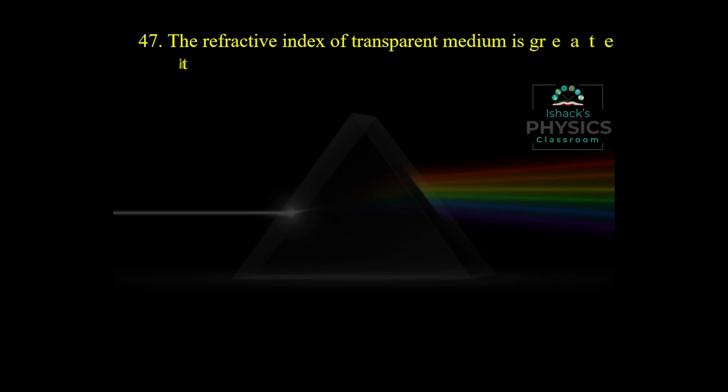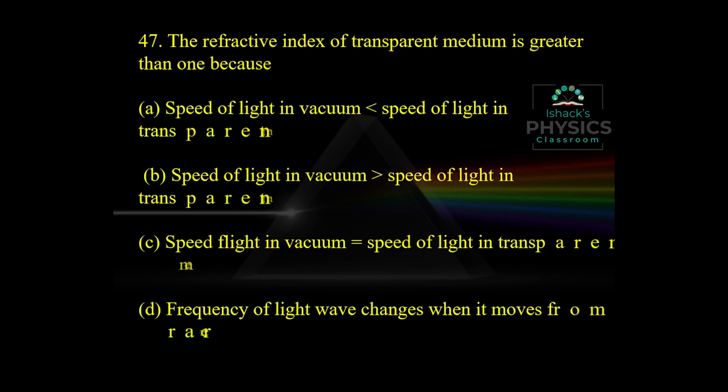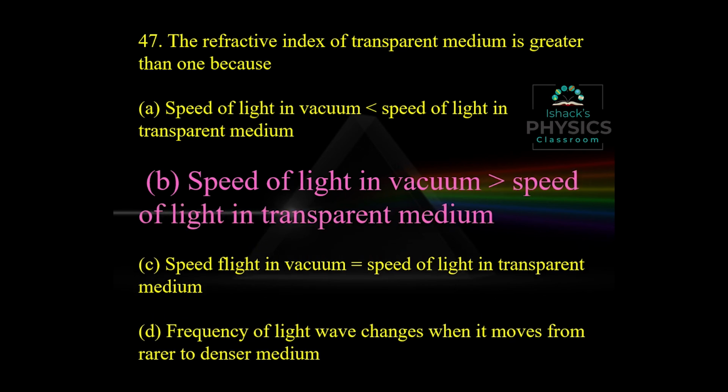Why is the refractive index of a transparent medium greater than 1? Because the speed of light in vacuum is greater than the speed of light in a transparent medium. We know that the speed of light in vacuum is very large compared to all other media. It is 3 into 10 raised to 8 meters per second.